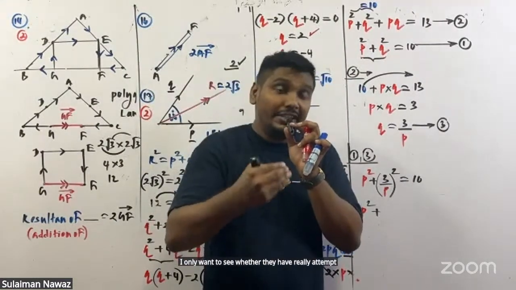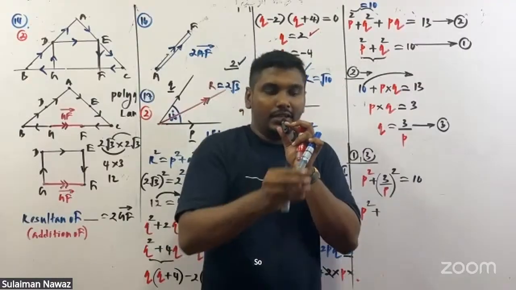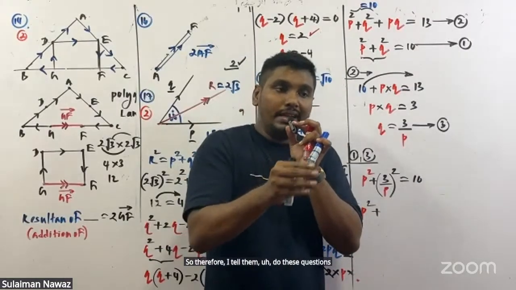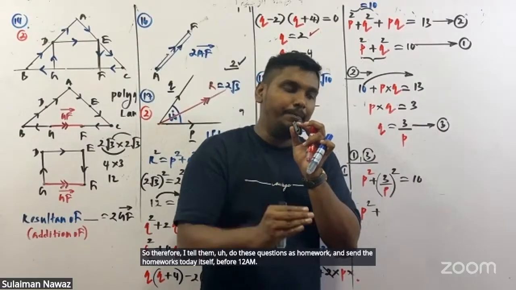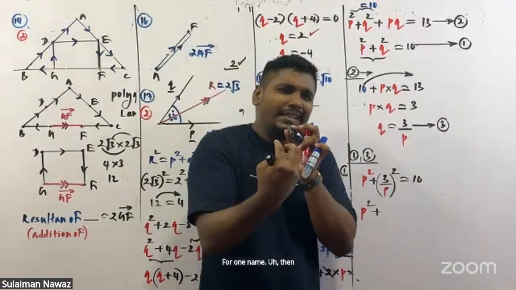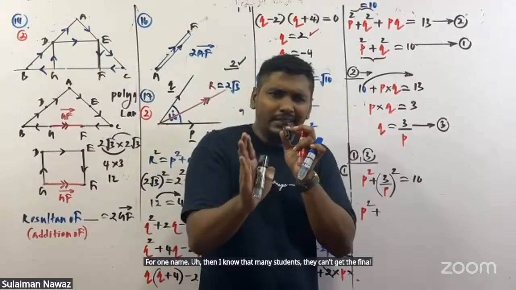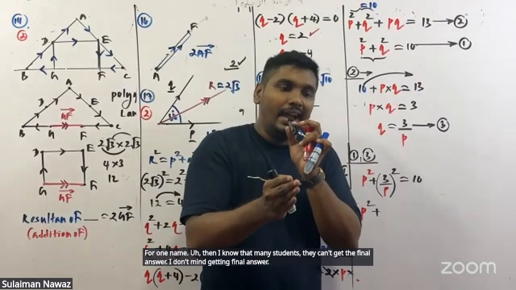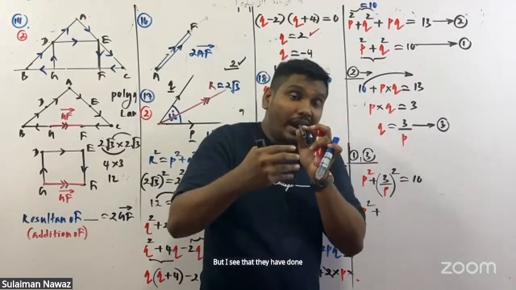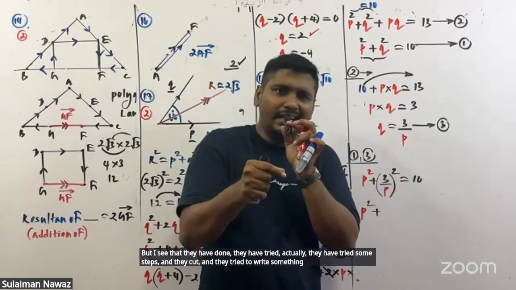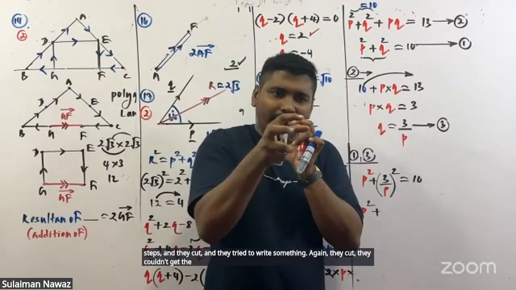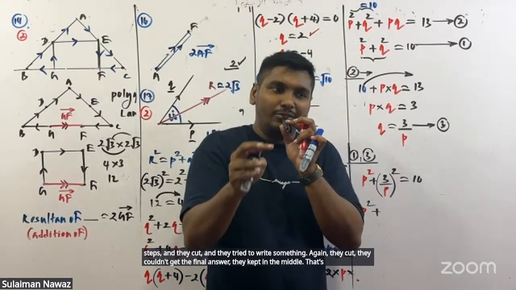So I tell them to do these questions as homework and send them before 1 a.m. Many students can't get the final answer, and I don't mind, but I see that they have tried some steps, cut, and written something again. They kept it in the middle. That's what I want. I want them to try.